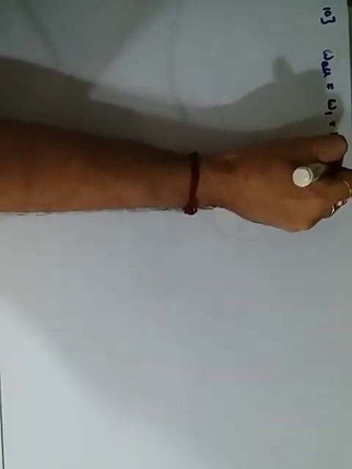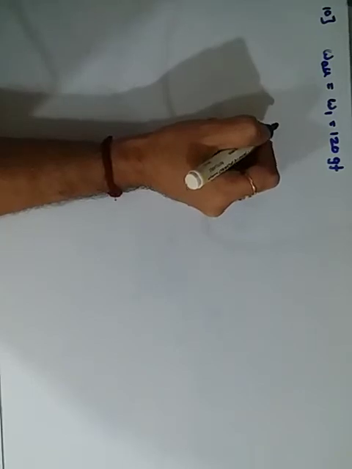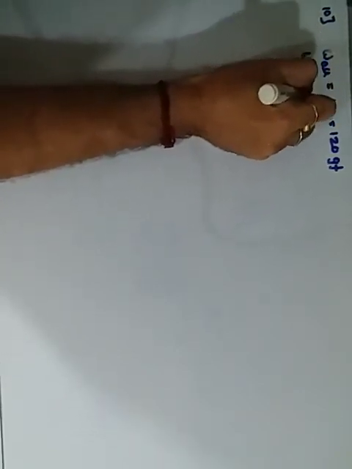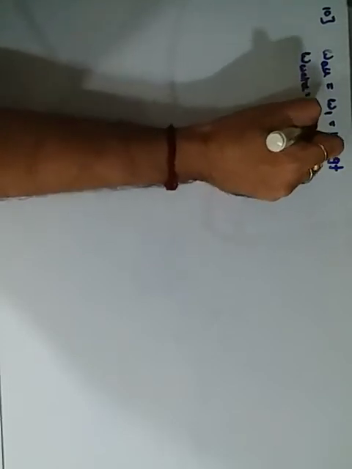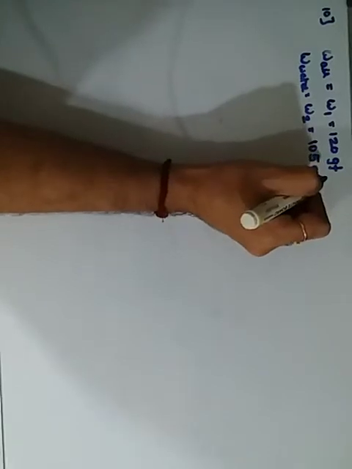Okay, so the next question is your 10th one, which says a solid weighs 120 gram force in air. Weight in air, we normally denote it as W1. Your W1 is 120 gram force, and 105 gram force when it is completely immersed in water. So weight in water, we denote it as W2. It is 105 gram force. Calculate the relative density of the solid.